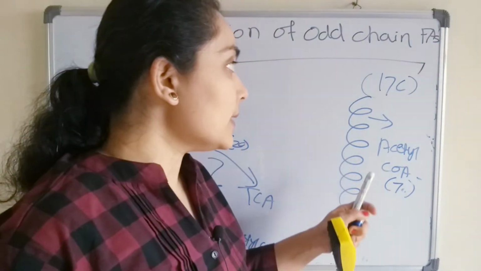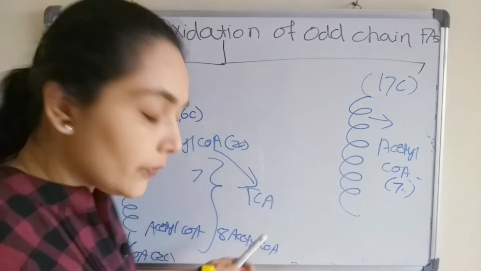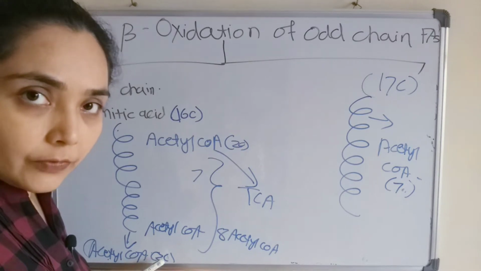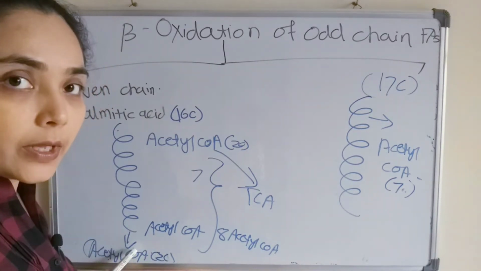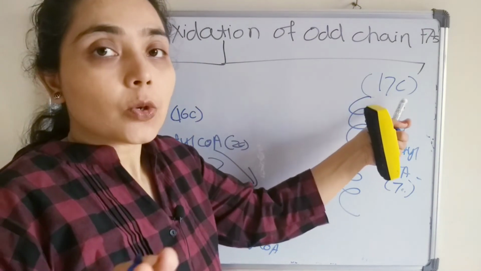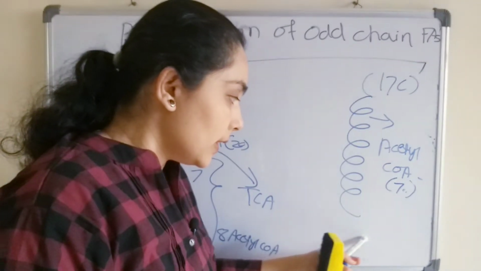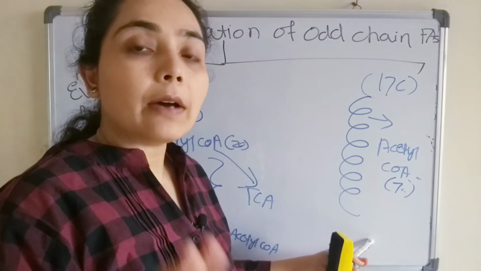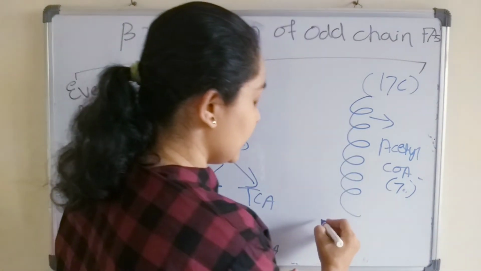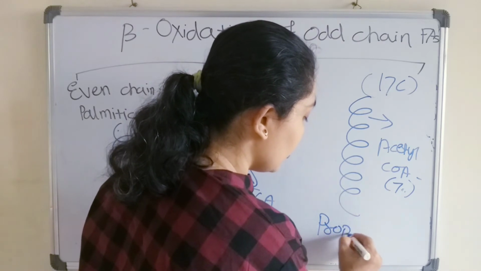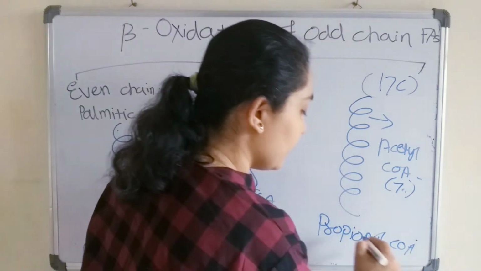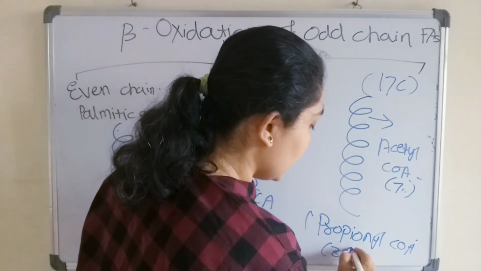But what we had seen is that at last 2 carbon atoms will be removed as acetyl CoA. Here, as it is an odd chain fatty acid, the last product will not have 2 carbons, instead it will have 3 carbons, and the name of this compound is propionyl CoA, which is a 3 carbon compound.